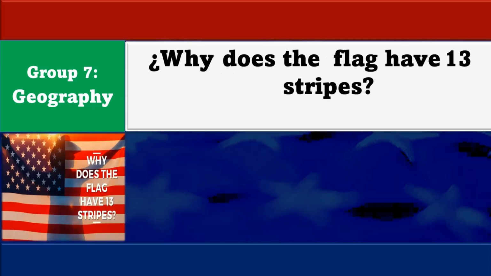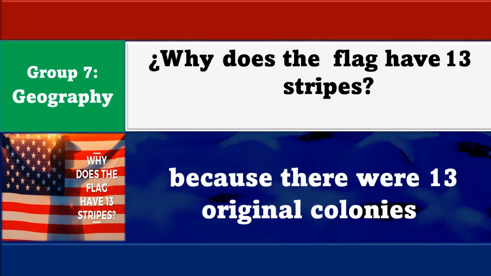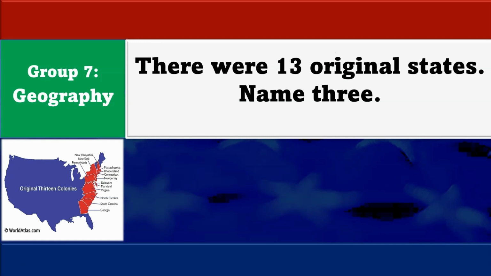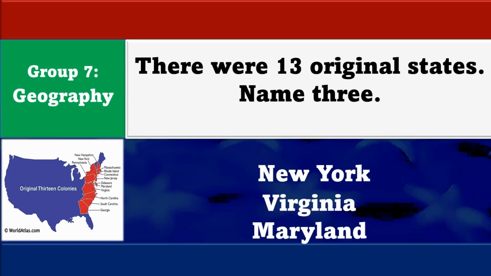Why does the flag have 13 stripes? Because there were 13 original colonies. There were 13 original states. Name 3. New York, Virginia, and Maryland.